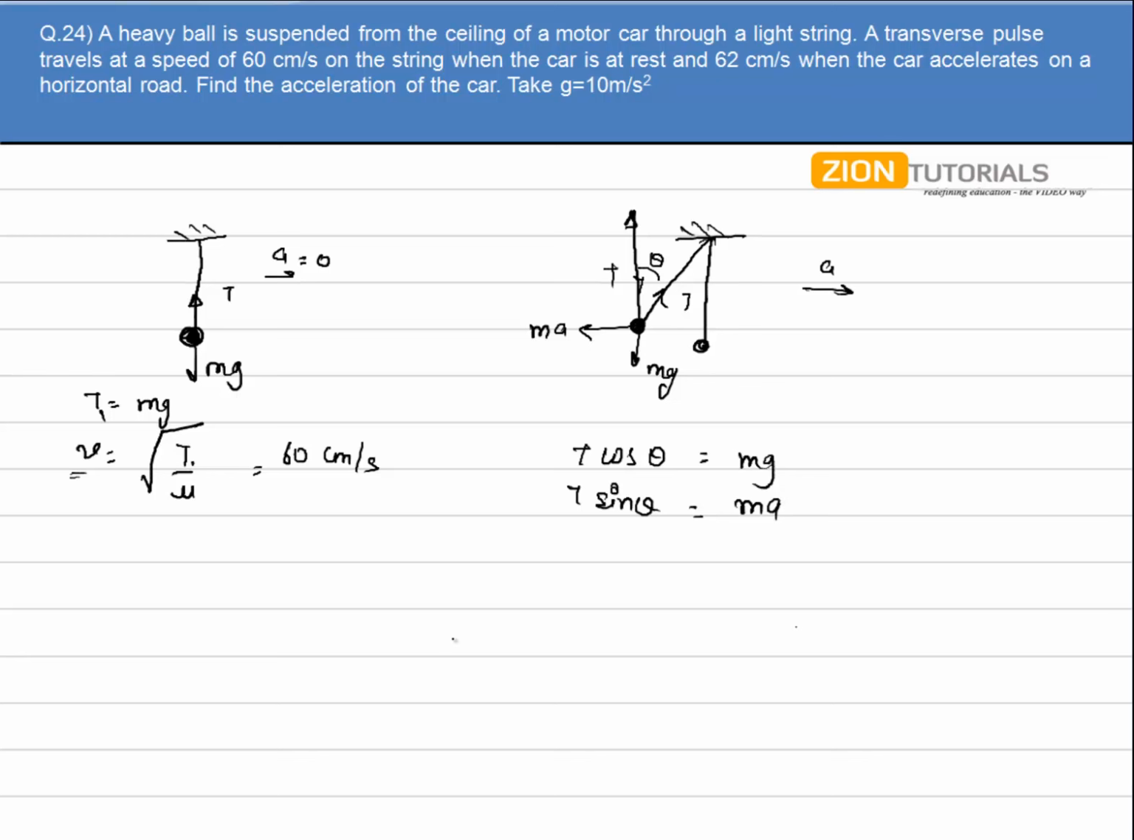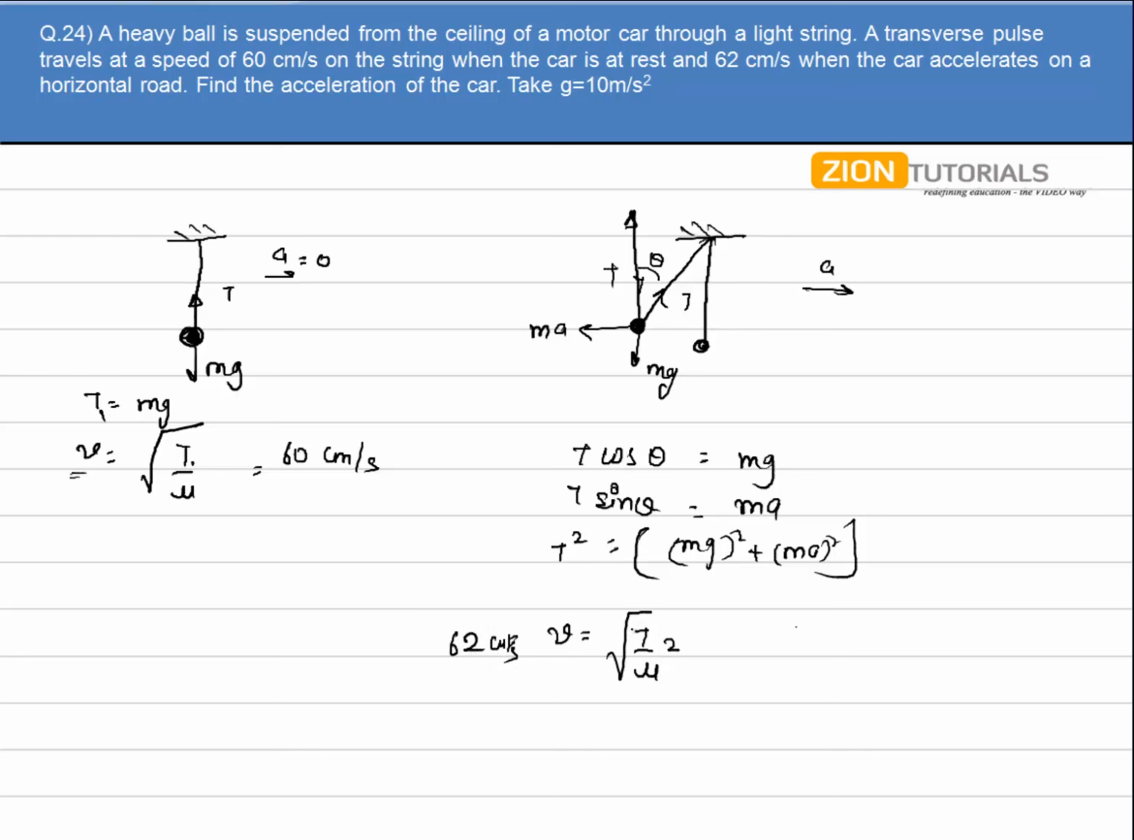So what I'll do is square and add both of the equations. So it comes out T squared is equal to (mg) squared plus (ma) squared, equal to T2 squared. Now I have to calculate the acceleration of the car. Now we know in this case the velocity is given by the square root of T by mu, and here velocity is given by 62 centimeter per second.